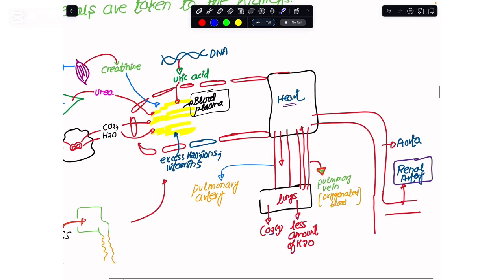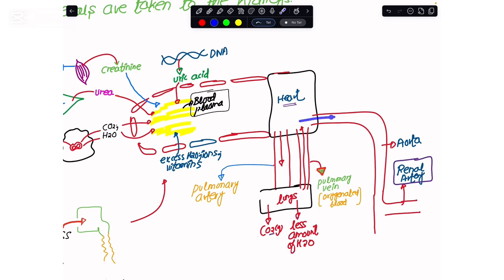Now, from here, the blood would go to the heart. From there, it would go to the lungs with the help of the pulmonary artery, where we would do the gaseous exchange and remove the carbon dioxide. Also, some amount of the water would be removed. And this oxygenated blood would be returned with the help of the pulmonary vein. The blood is oxygenated, but it still has a lot of waste materials in it.